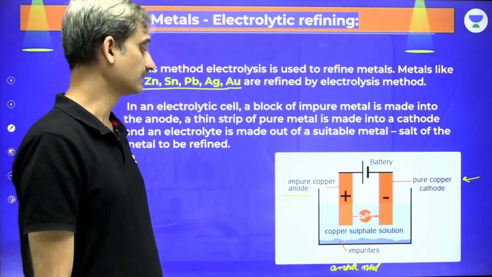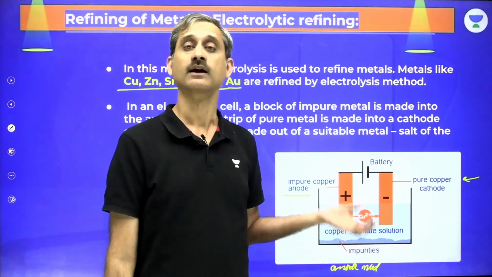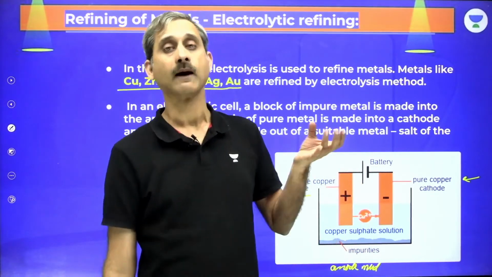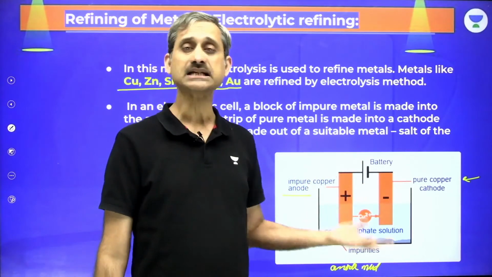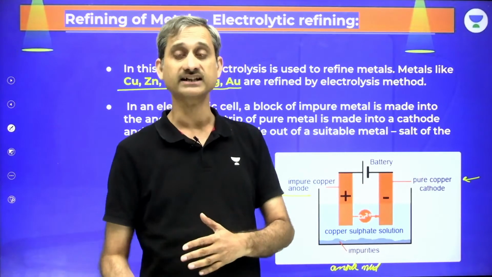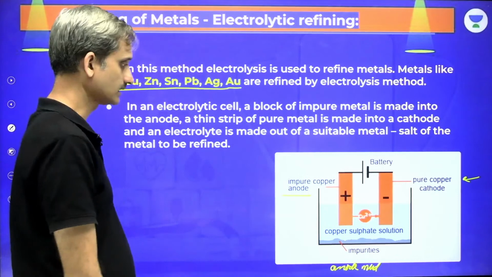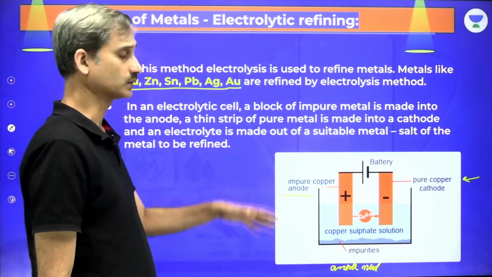Now this anode mud, you might be saying it is mud, but this is quite a precious mud because this contains gold, silver, platinum, these metals as impurities. So this anode mud is further refined and these precious metals are collected from it. Is that clear?